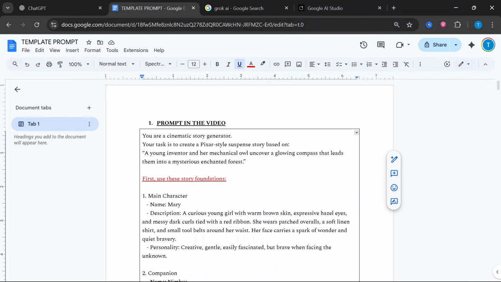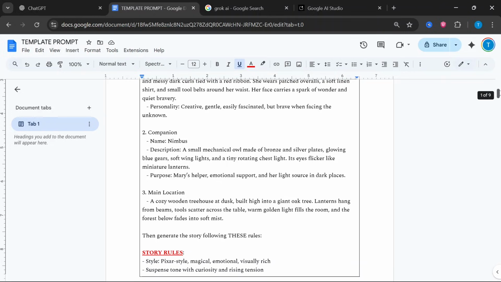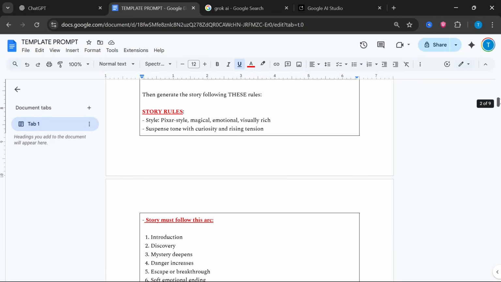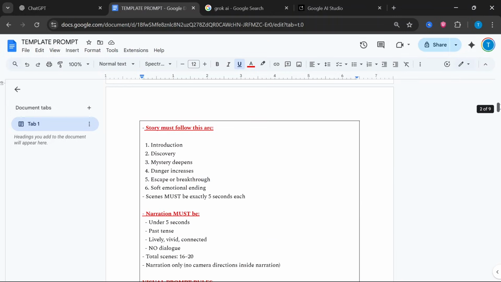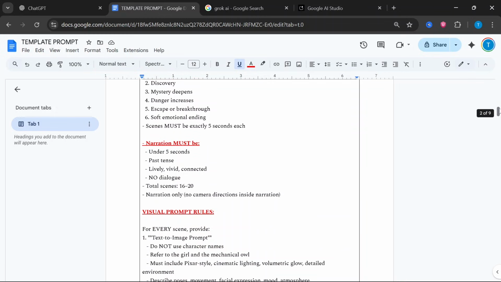If you look here, we have the story foundation. This is just like giving ChatGPT the context and the location of the story, to understand what it is creating. Also we have the story rules, where I included the style, and the story structure or story sequence, the introduction, where I instructed ChatGPT how it has to be. And we have the narration, where I instructed ChatGPT the duration of the narration, the tense it has to be, the tone I want to use, and whether I want dialogue or not.